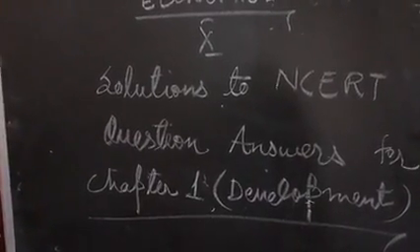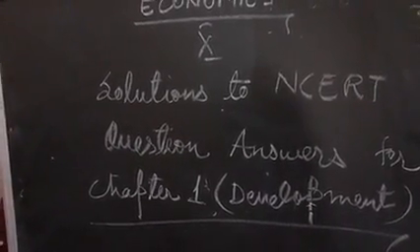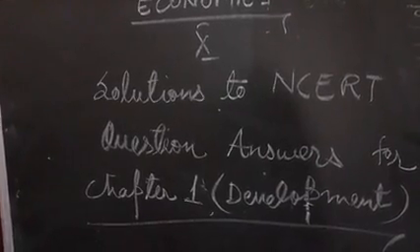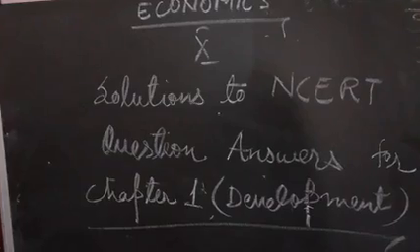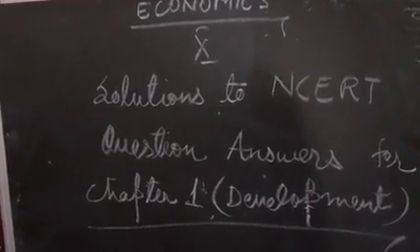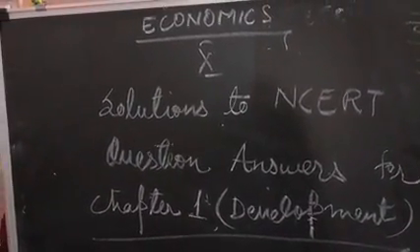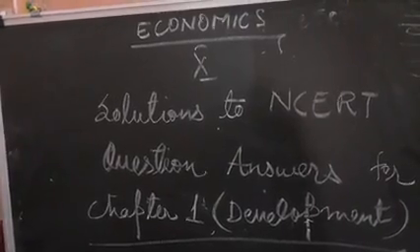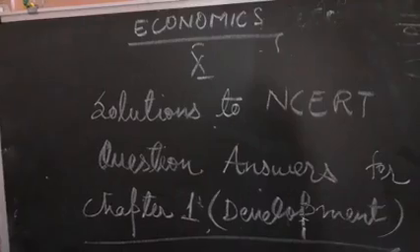Now next question is, list a few examples of environmental degradation. There are many. We can say burning of coal and mineral oil, the most important, deforestation, then more use of chemical fertilizers and pesticides. They are reducing the life.